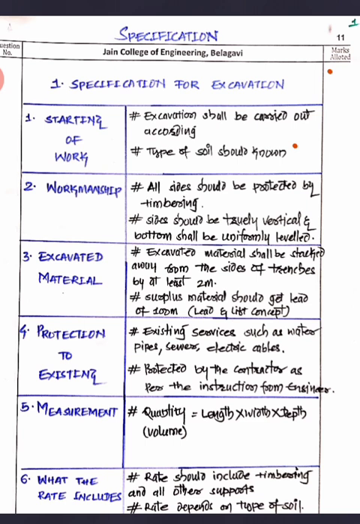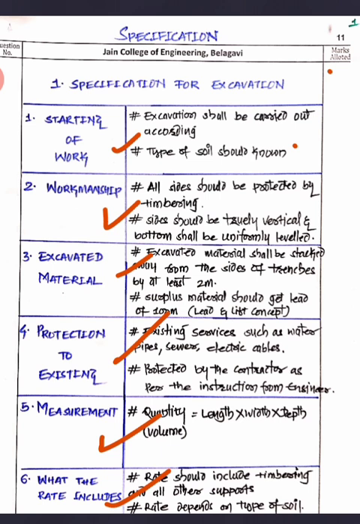First of all, the start of work, then the workmanship, then the materials, what to do with the material when you excavate it out, then protection work for the existing underground laying, then the measurement, how to measure it for the building, and then the rates. So these are the sequences I'm going to follow for the excavation.